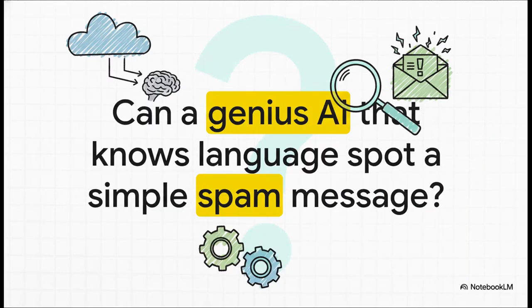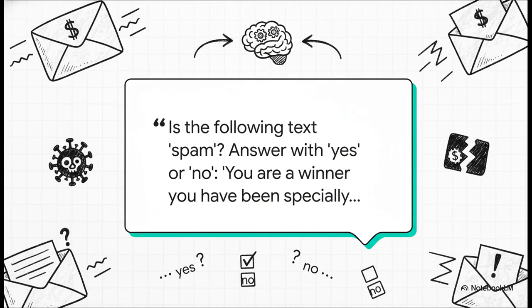So let's start with the question. Can a super smart AI, one that deeply understands language, actually spot a simple spam message? I mean, you'd think so, right? It seems obvious, but let's put it to the test. So we took a powerful language model and we gave it a really straightforward instruction. We just asked a simple yes or no question about this message, which is classic spam.